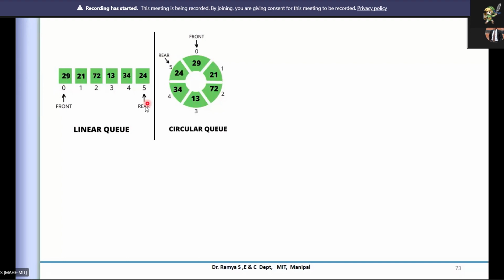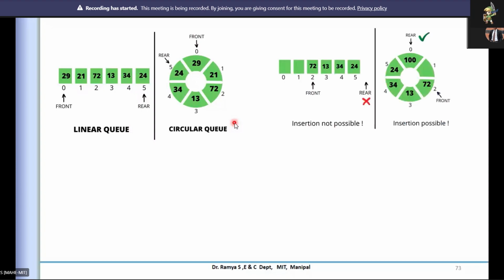Okay, the rear pointer is pointing to the last element. So if I put it into circular form, this is how I'll be representing them. You can see that the representation is the only change here. Now, when I look at the implementation, as we discussed in the earlier case,